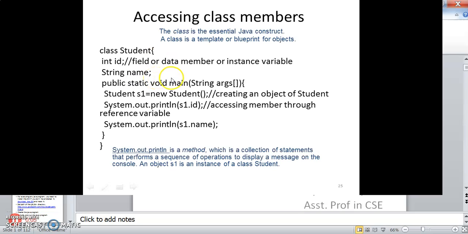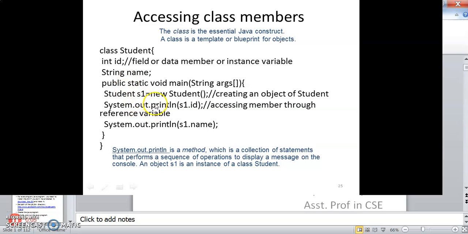This is another example of how we access class members. Class is the essential Java construct, and a class is a blueprint for objects. This is how our example is written: class Student, int id, which is a field or data member or instance variable. Then String name is there. And then public static void main(String[] args). Inside that we declare and create an object called Student s1. And then we are accessing the member id using s1.id and accessing the name using s1.name.